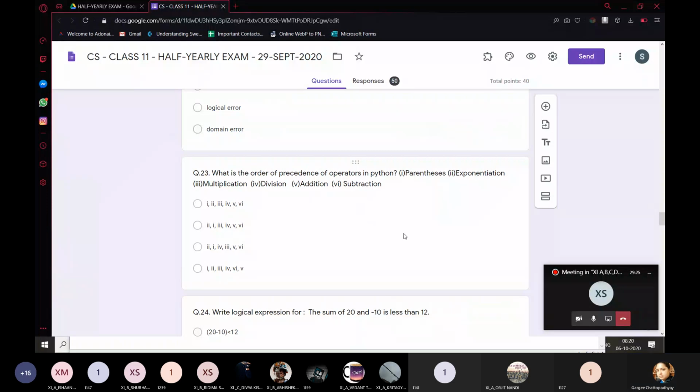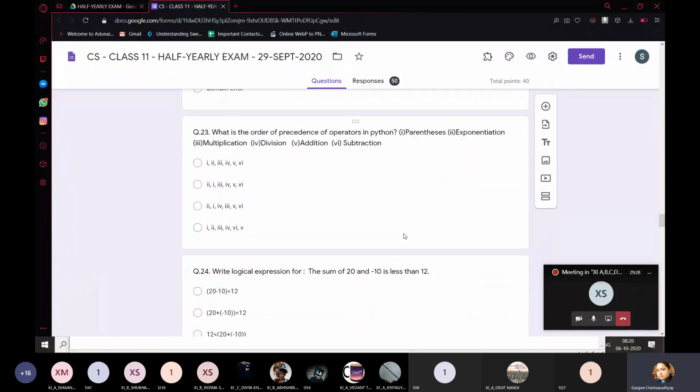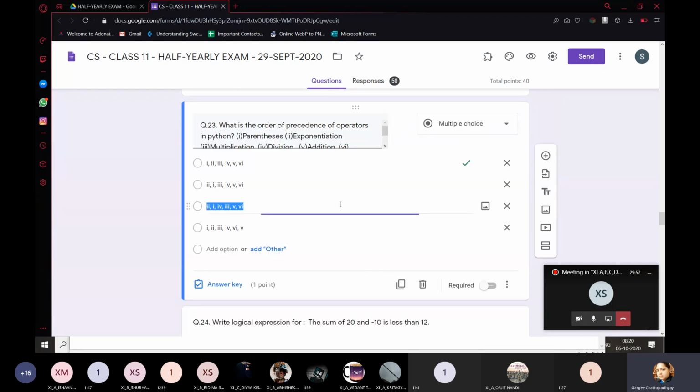Okay. Next is question number 23. What is the order of precedence of operators in Python? So some categories of operators are given. Parentheses, exponentiation, multiplication, division, addition, subtraction. So you can see that first parenthesis is solved, that is your brackets are solved. Second is exponentiation, third is multiplication. So it is the absolute order which you can see over here, which is your first one. 1, 2, 3, 4, 5, 6.